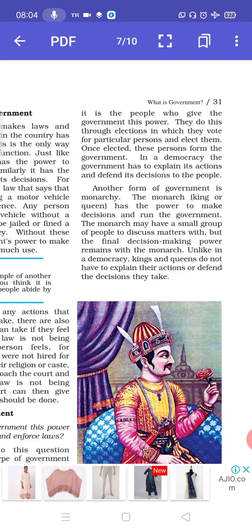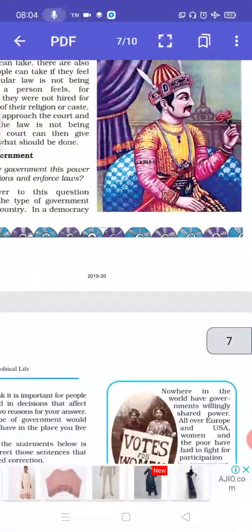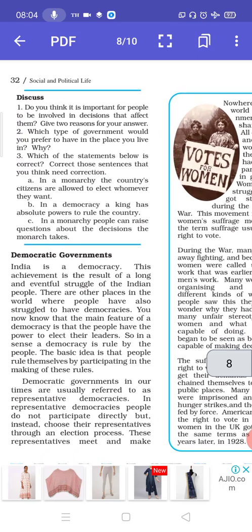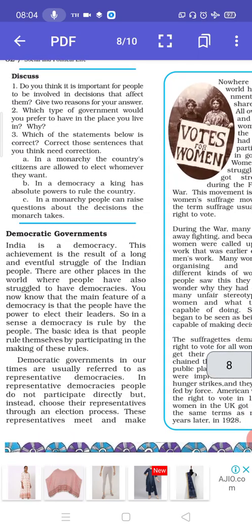Another form of government is monarchy. The monarchy, in which the king or the queen has the power to make decisions and run the government. The monarch has a small group of people to discuss matters with, but the final decision making power remains with the monarch. Unlike in a democracy, kings and queens do not have to explain their action or defend the decision they take. So they do not have to justify their action. They have people to suggest to them, but then the final decision is in the hands of the monarch.